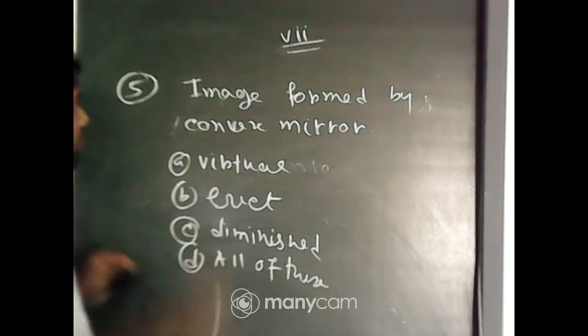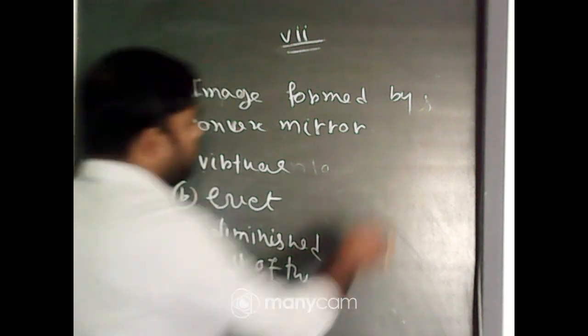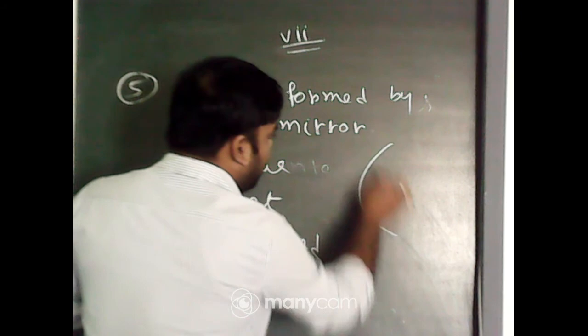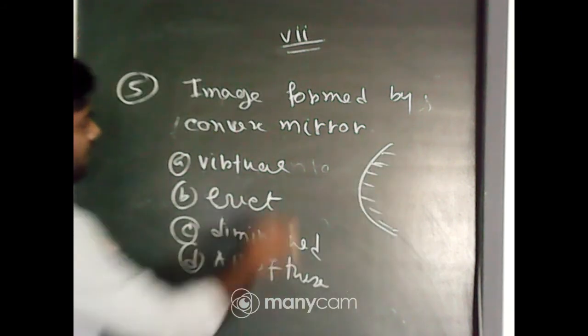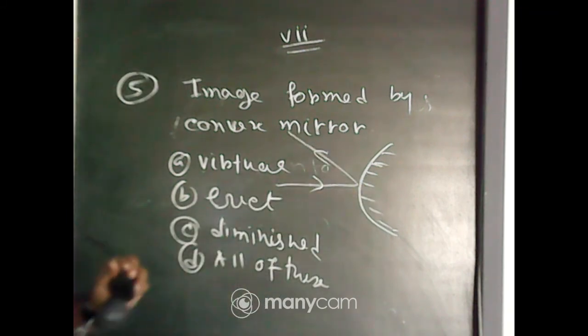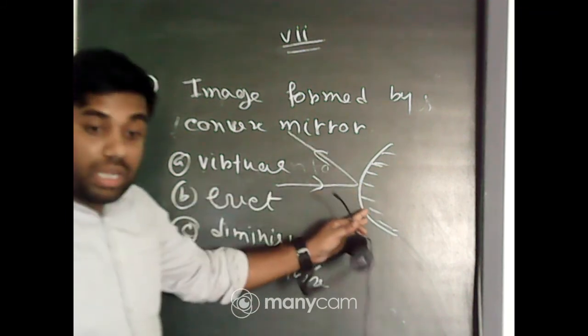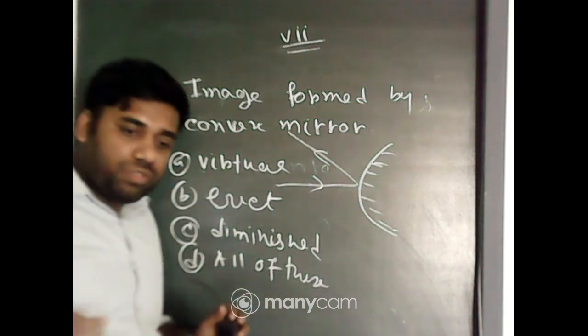Okay, first of all, what is a convex mirror? For solving that question, first we need to know what a convex mirror is. When the outside surface is the reflecting surface, that type of mirror is called a convex mirror.